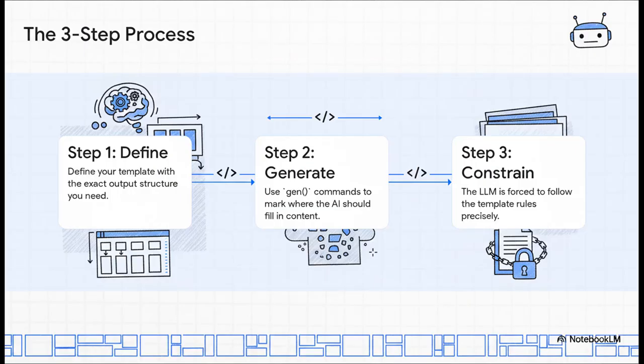So let's see how this actually works in practice. It's really a simple three-step dance. First, you define a template with the exact structure you need. Then, second, you use the special gen command to tell the AI exactly where it needs to fill in the blanks. And finally, the library takes over, constrains the model, and forces it to follow your rules to the letter.